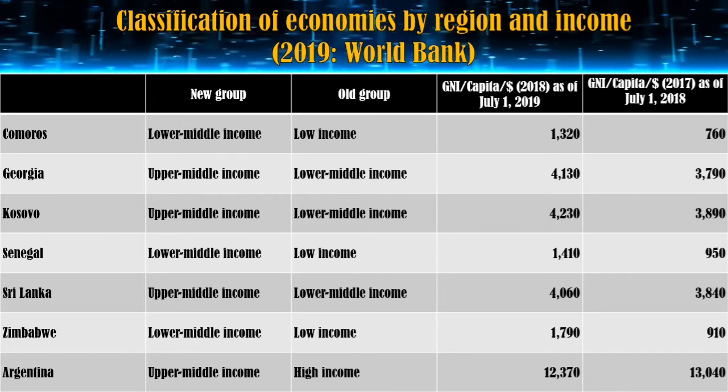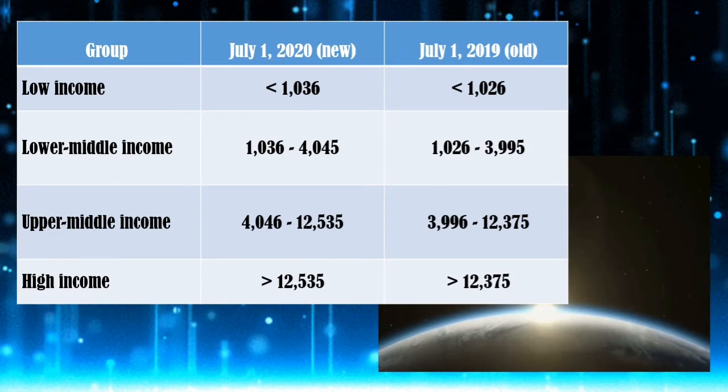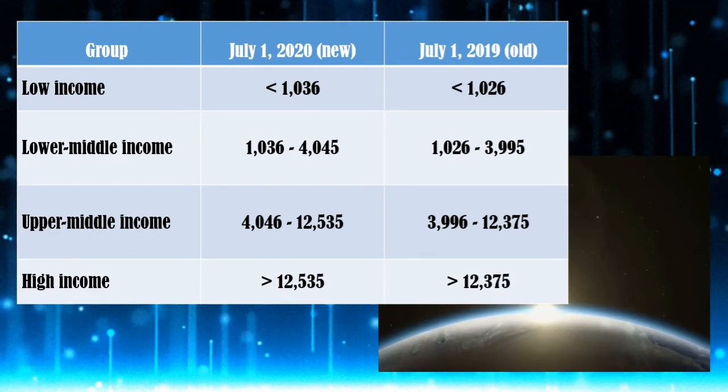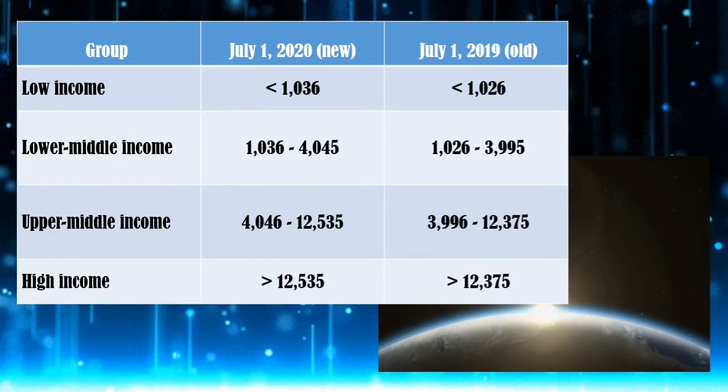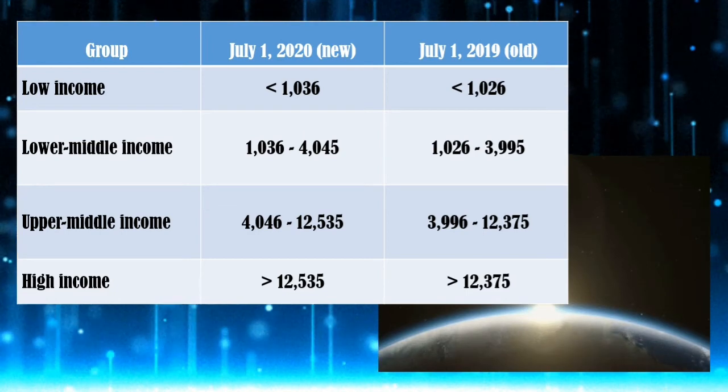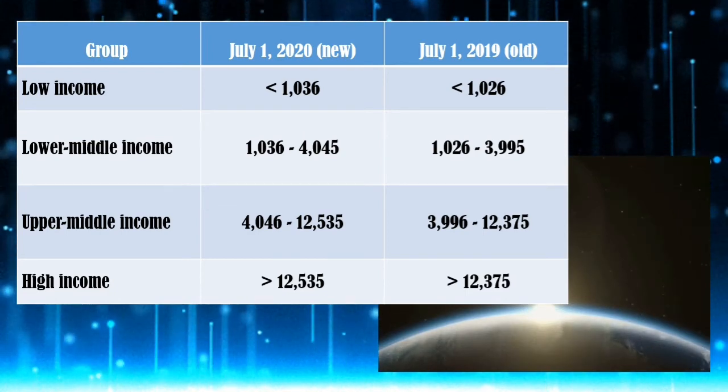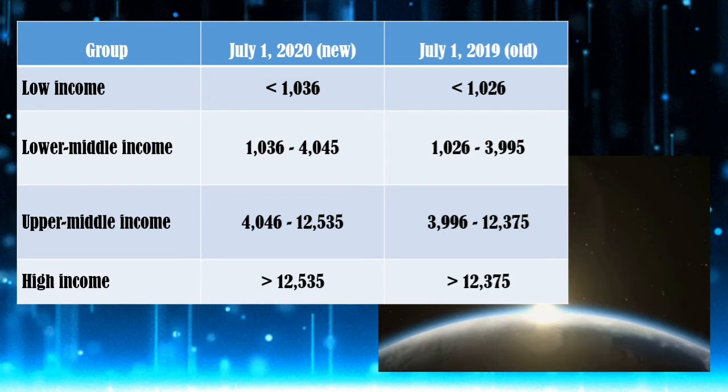capita. As of July 1, 2020, there is a new grouping of regions as to low income, lower middle income, upper middle income, and high income.